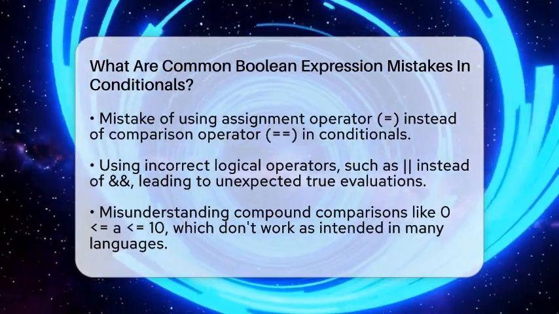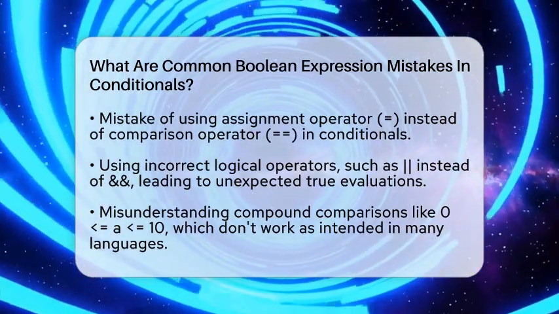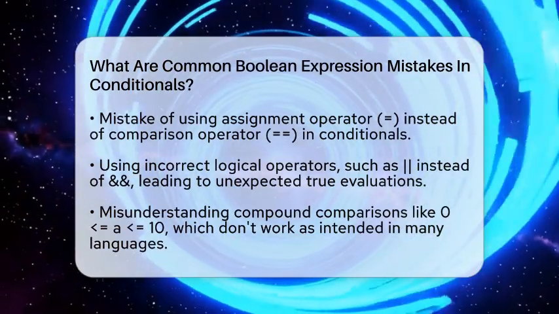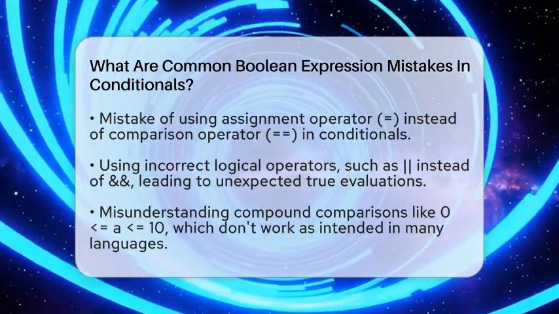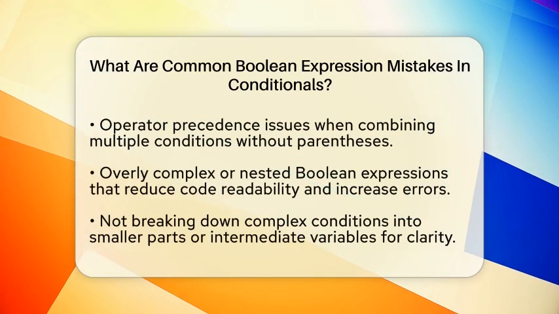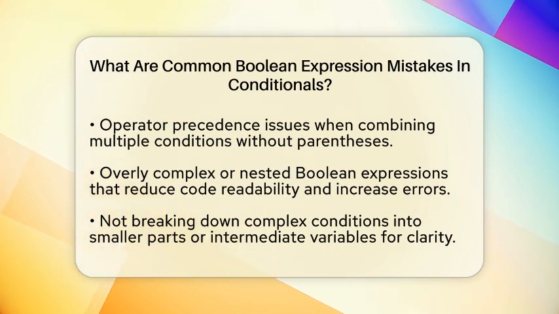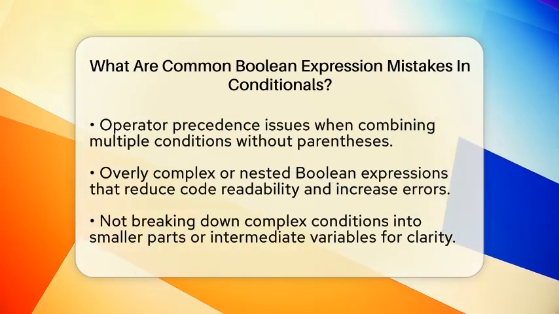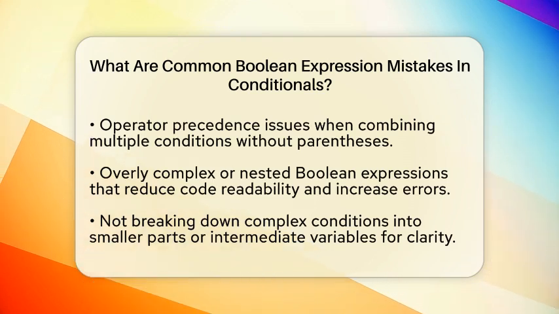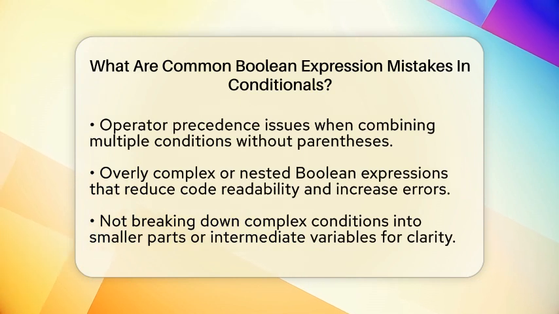Another mistake happens with logical operators like and, or, and not. These operators combine conditions, but mixing them up can cause unexpected results. For example, if you write if response != yes or response != no, it always evaluates to true. That's because response cannot be both yes and no at the same time, so one part is always true. The correct way is to use and: if response != yes and response != no, which checks if response is neither yes nor no.